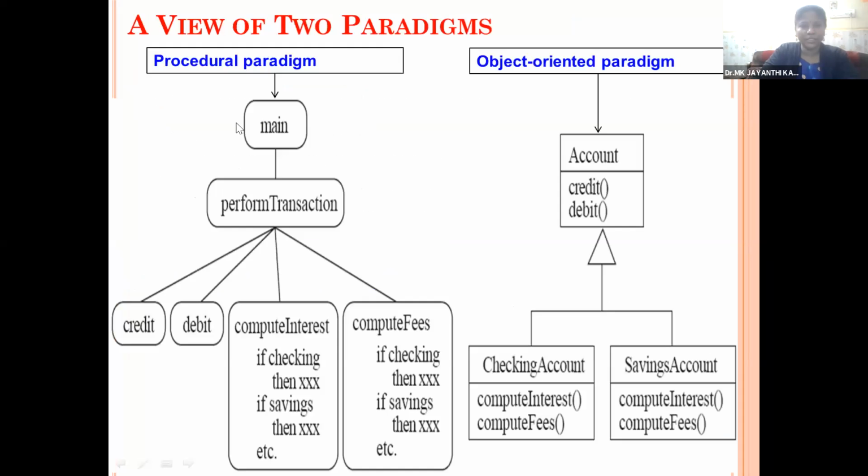Now they are showing how the procedural and object-oriented paradigms look. In the case of the procedural paradigm, or procedural-oriented languages, we have a main program, and then we perform the transactions. Say the transactions are credit, debit, compute interest, and compute fee.